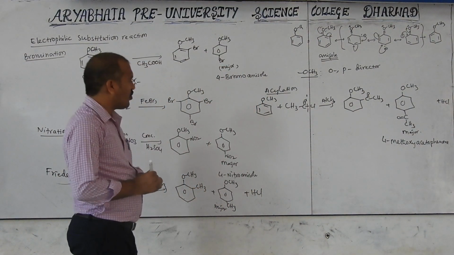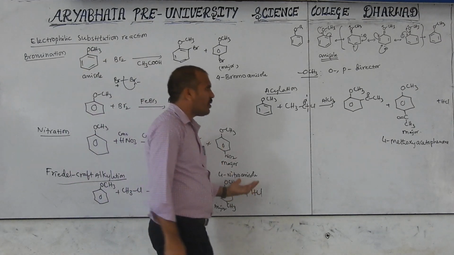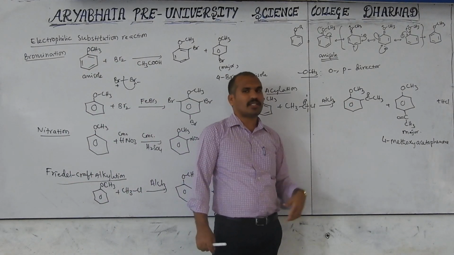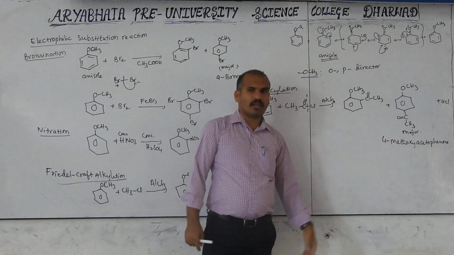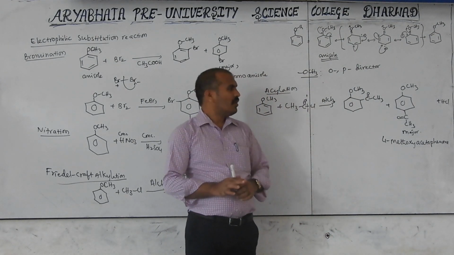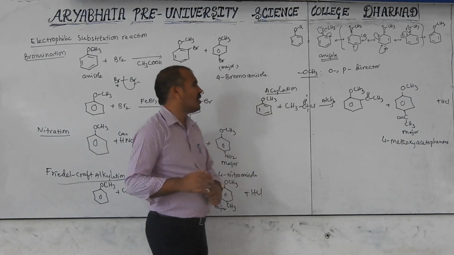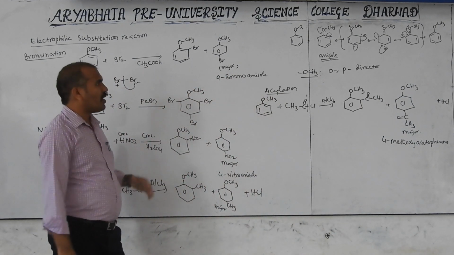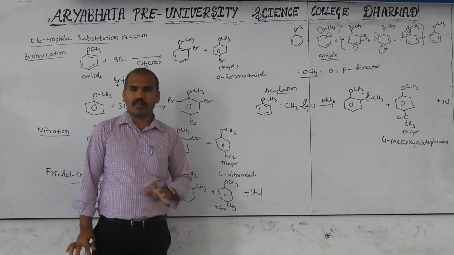Then sulfonation, I hope not here. If sulfonation also reacts, then we will get SO3H at the 2 position and SO3H at the 4 position. Like this, product formation is possible, but I hope it is not in your textbook. With this, all aromatic substitution reactions are completed.